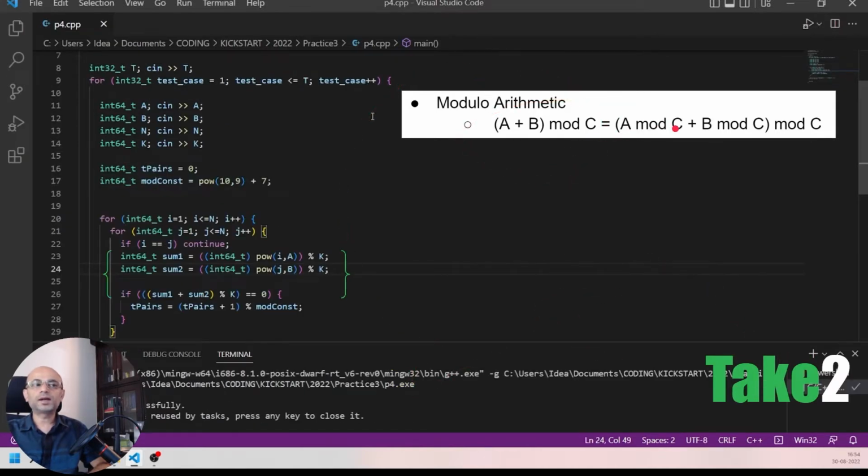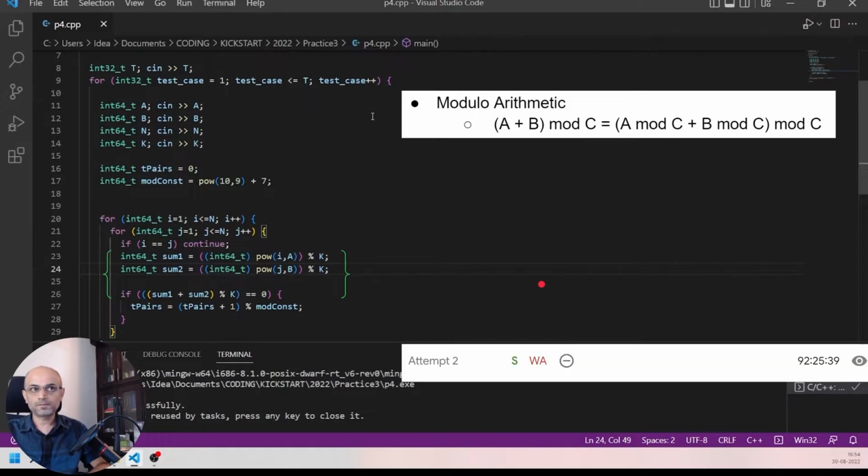When we apply that, our code will split each sum into different variables by applying mod k to i to the power a and j to the power b individually. Then we will sum them, applying mod k. We will try take 2 with this modified code. And this also resulted in a wrong answer.